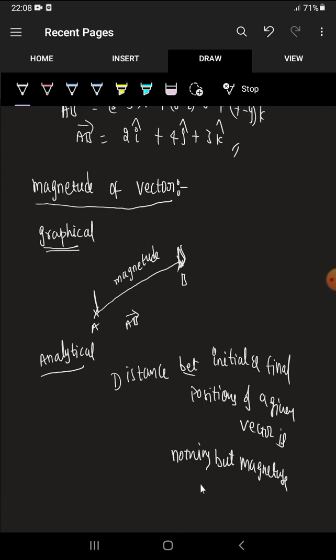So if you find the distance between 2 points, that distance is nothing but the magnitude of that vector. Then how can we find this distance between 2 points? Let's see.